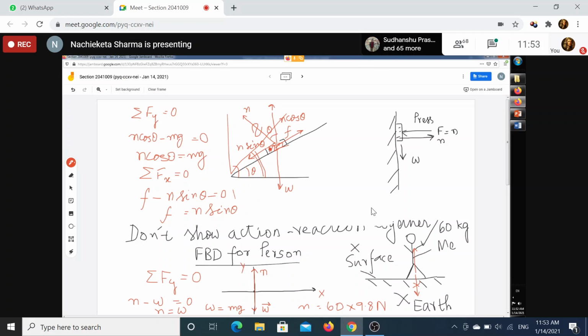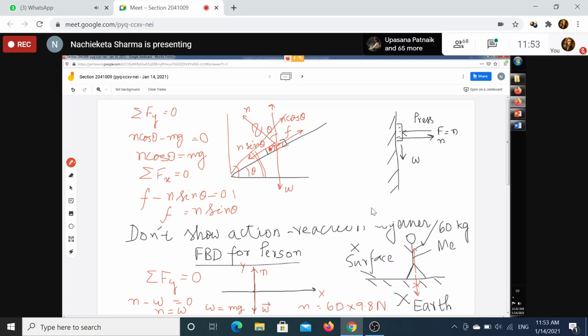So what will happen? Because this friction is a self-adjusting force. That is very important. Probably we have failed to understand that word, self-adjusting. That means whatever you are going to do, the friction will imitate you like a monkey. If you apply no force, friction is 0. If you apply 1 Newton, friction becomes 1. If you apply 2 Newton, friction becomes 2.